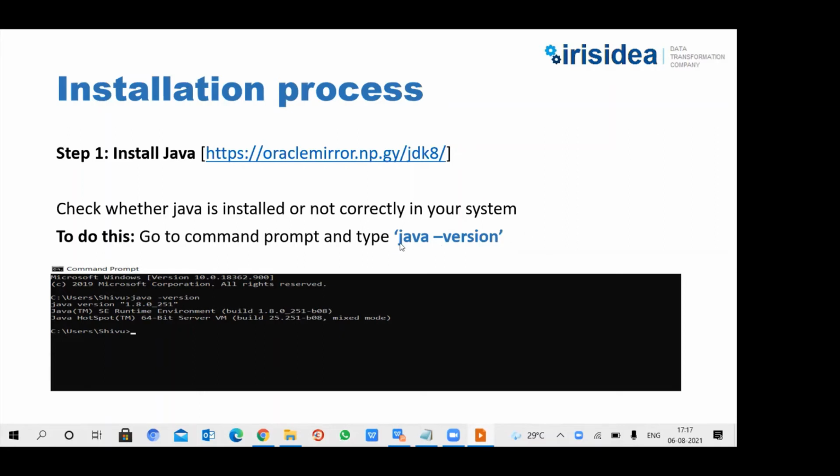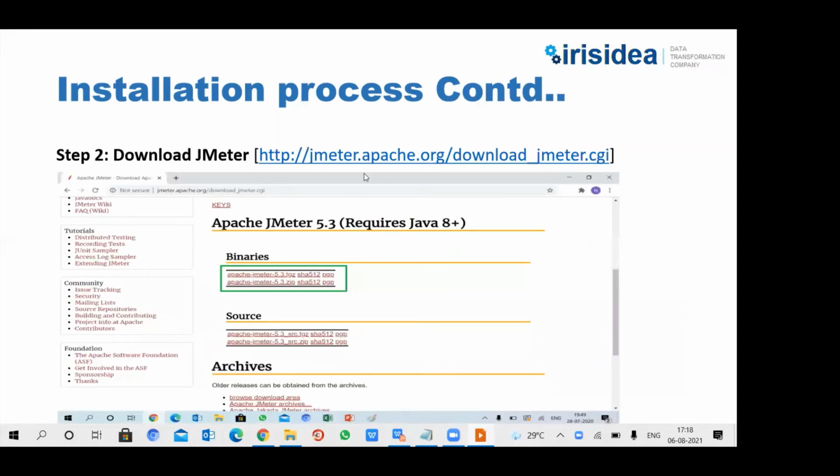To verify, we have a command. Just open the terminal and type java -version. It will list out the Java version, or it will give an error saying Java is not recognized. If the error says Java is not recognized, then Java is not installed in our machine. So for installing Java, I have provided the link. If you go to the link and install the JDK, then next comes the link for installing JMeter.